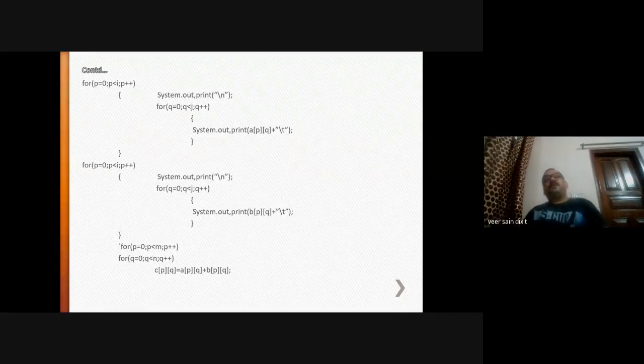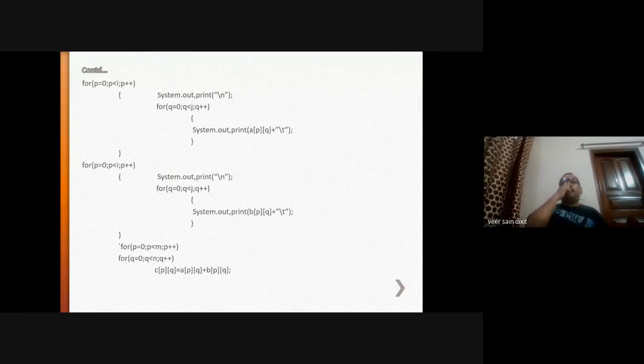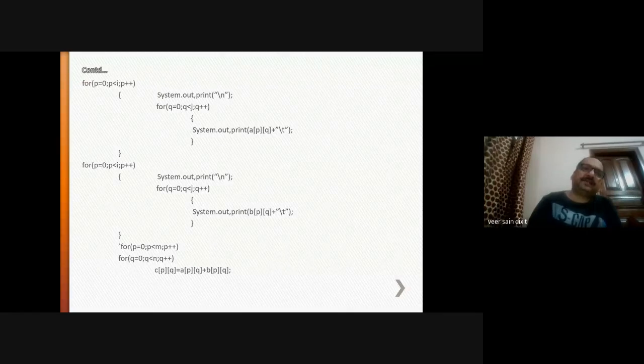Now, whatever values you have entered should be displayed on the screen. So the values entered into matrix A will be printed like this. We have used the same loop here. p is equal to 0, p is less than i, p plus plus, System.out.print. Right? Whatever value is printed, the next value is printed in the next line.